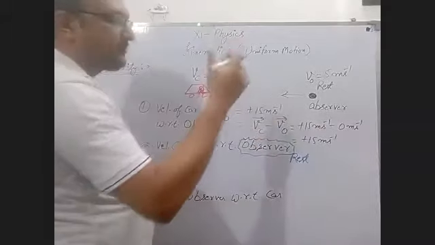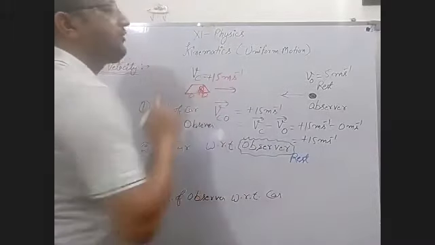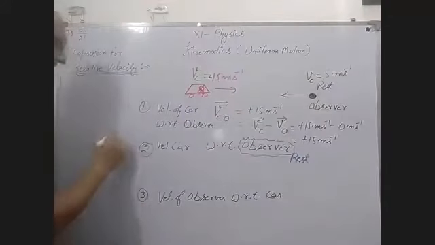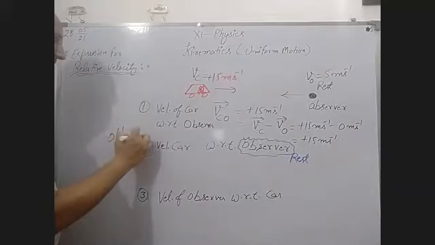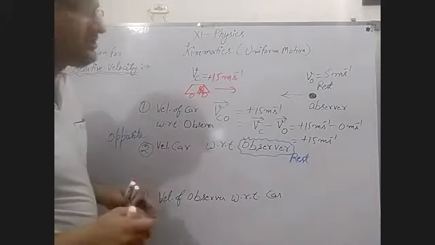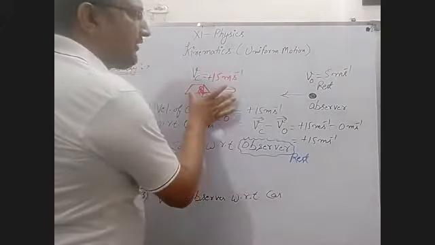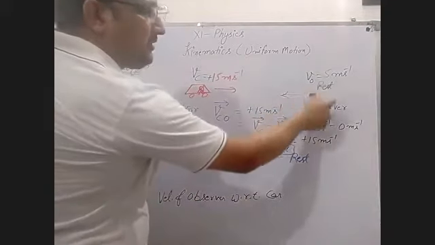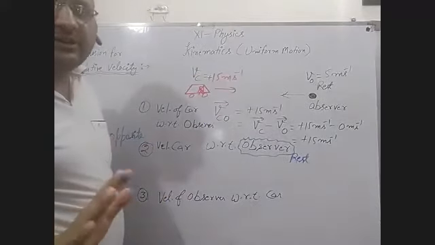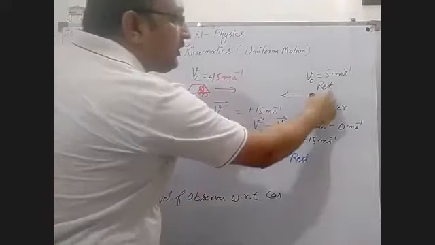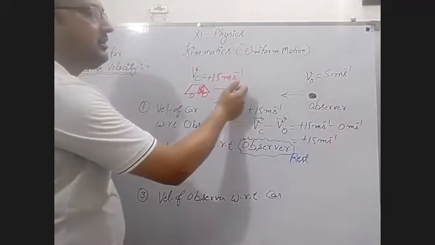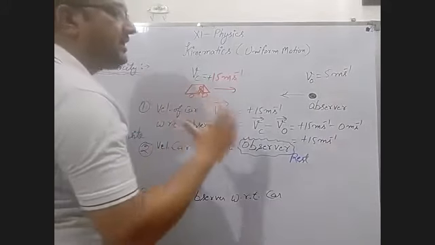After taking this rest position, what is the velocity of the car? If they are moving in opposite directions, this is the case of opposite. After this, we will study the same direction. If this car is moving and this observer is at rest, then the observer feels the car is moving with velocity 15 meters per second. No doubt here because the observer is at rest. But now the observer is not at rest. It is moving in this direction. Then you have to consider this thing.